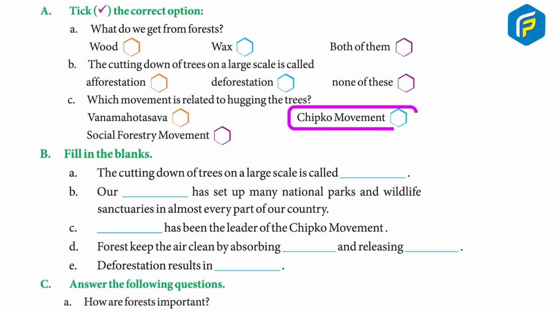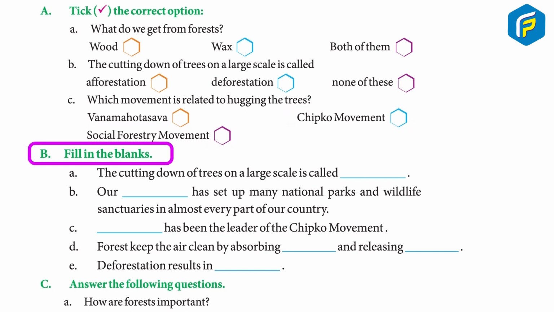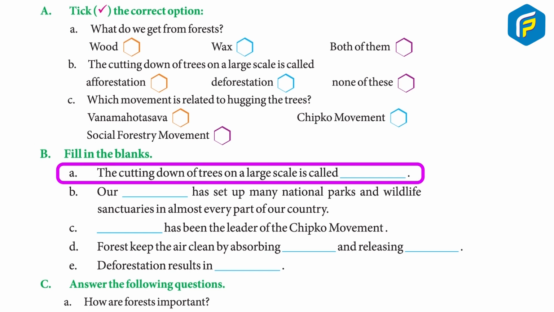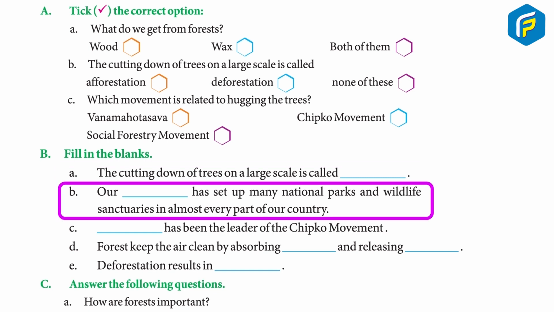Answer: Chipko movement. B. Fill in the blanks. A. The cutting down of trees on a large scale is called dash. Answer: deforestation. B. Our dash has set up many national parks and wildlife sanctuaries in almost every part of our country. Answer: government.